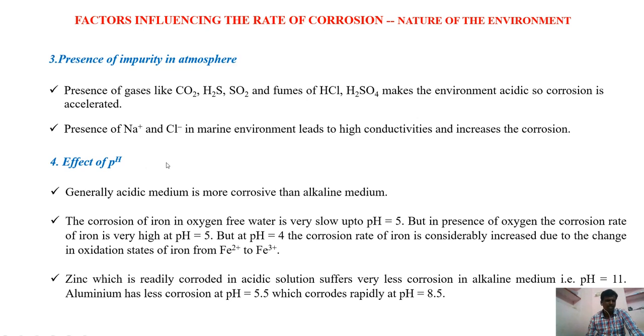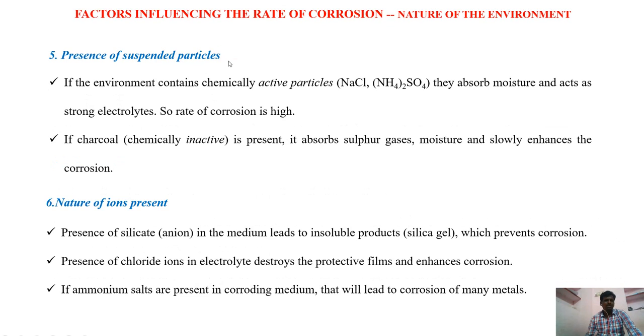Next, effect of pH. Generally, acidic medium corrodes the metal more quickly than alkaline medium. Next is suspended particles. If the atmosphere contains suspended particles, then these particles can be deposited on the surface of the metal, and these suspended particles may be hydrophobic or hydrophilic in nature.